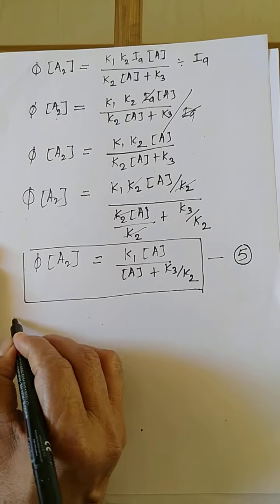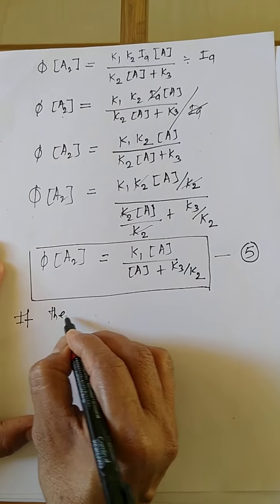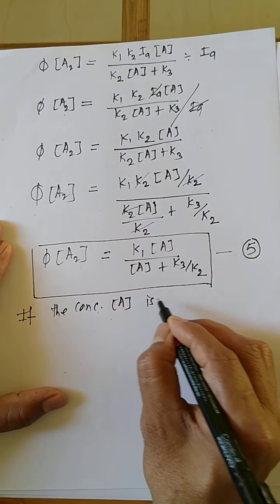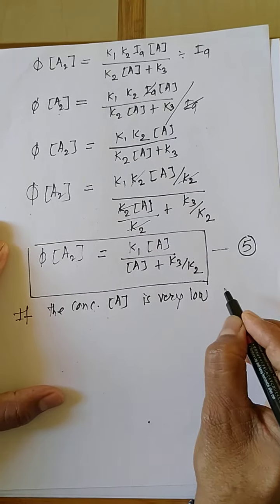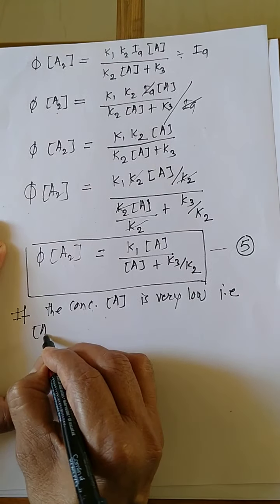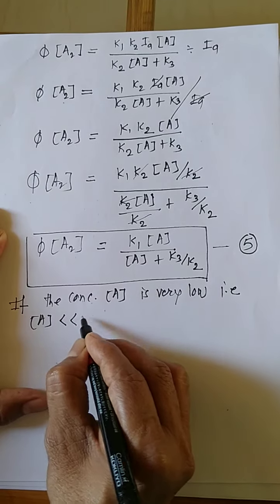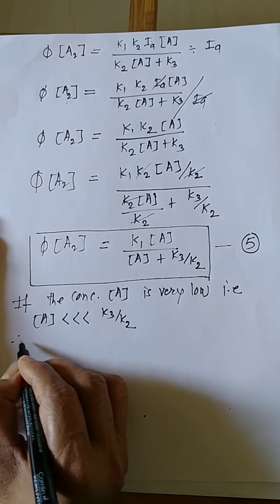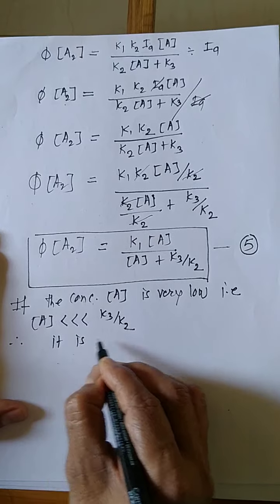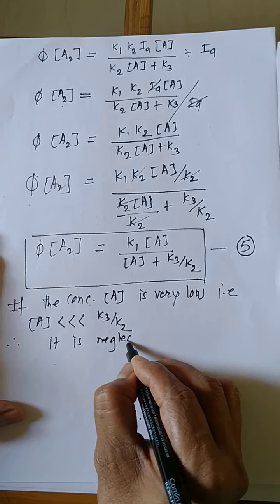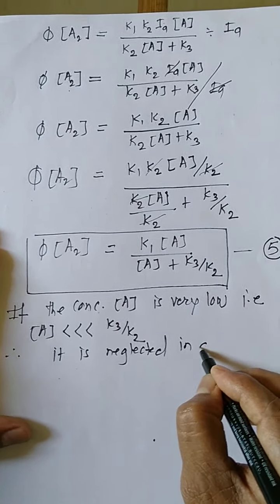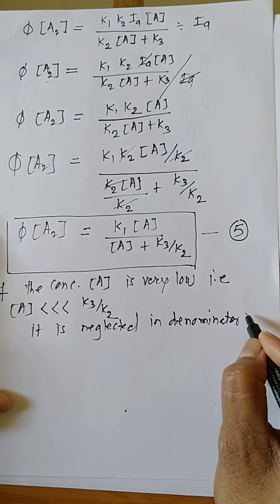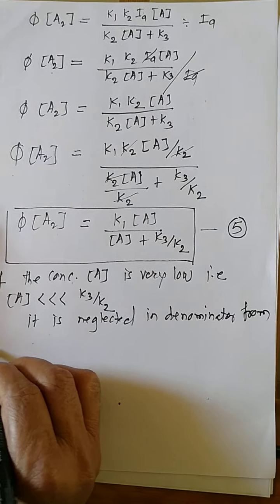Now apply the conditions. If the concentration of anthracene is very low, that is, the concentration of anthracene is very much less than K3 upon K2, therefore it is neglected in the denominator from equation 5.